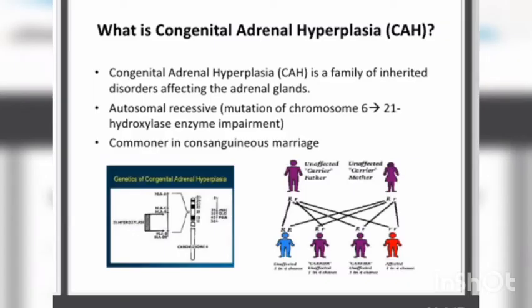Now, what is congenital adrenal hyperplasia? It is basically a familial or inherited disorder which affects the adrenal gland. It is a congenital and genetic disorder which occurs because of an autosomal recessive 21 hydroxylase enzyme impairment. Here we have to remember the enzyme name: the most important enzyme is 21 hydroxylase. Its impairment leads to overproduction by the adrenal gland, which leads to adrenal hyperplasia. It is commoner in consanguineous marriages also.